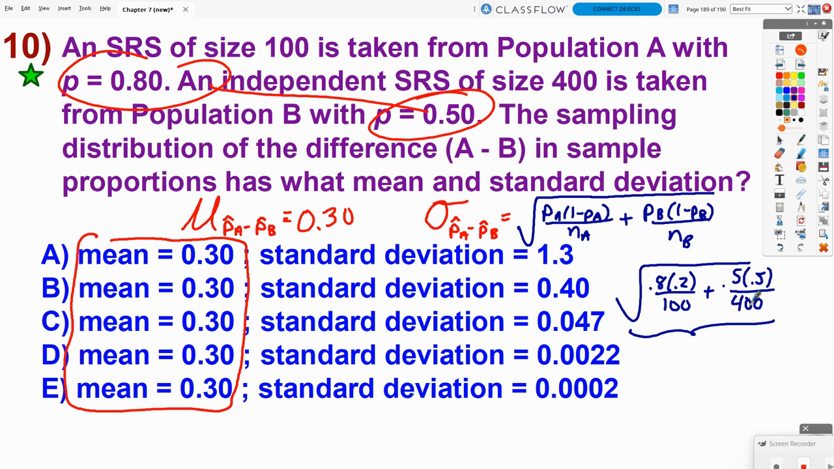So if I take my calculator and go square root of 0.8 times 0.2 divided by 100 plus 0.5 times 0.5 divided by 400, I get about 4.7%, which looks like answer choice C.